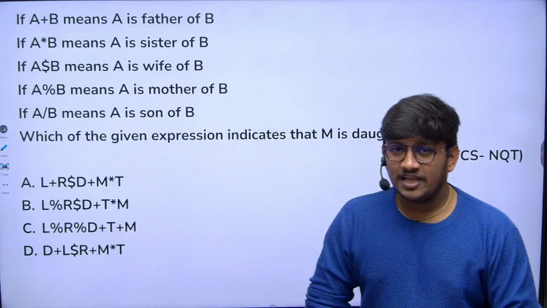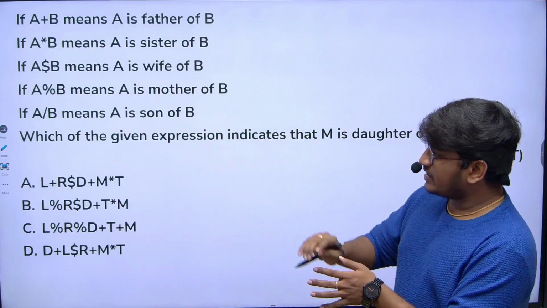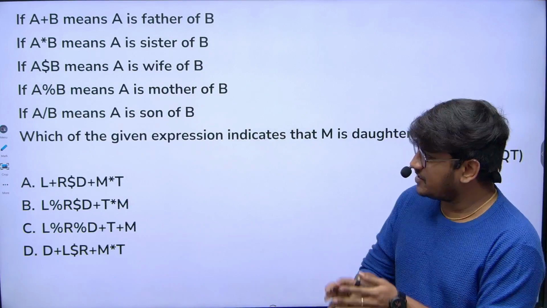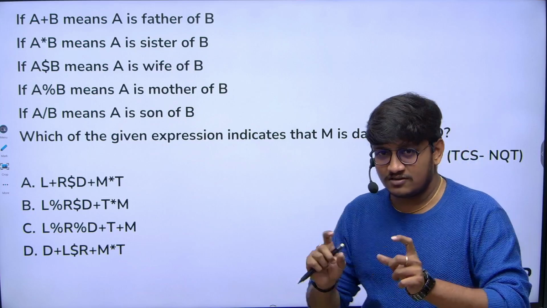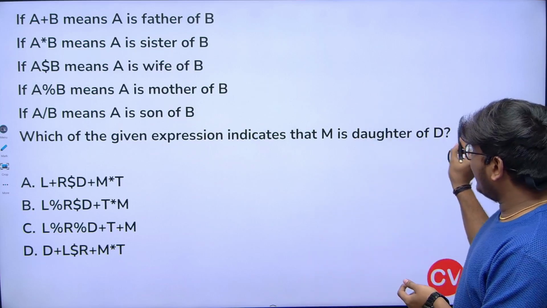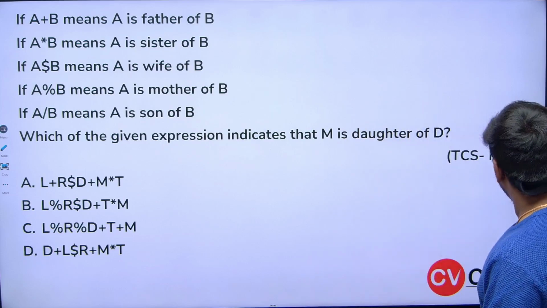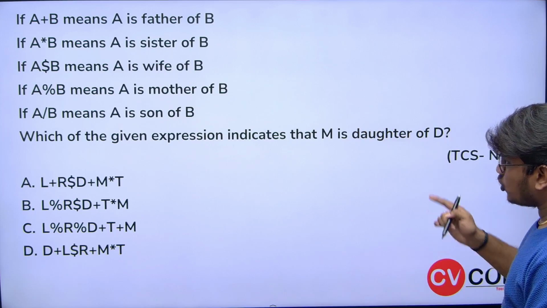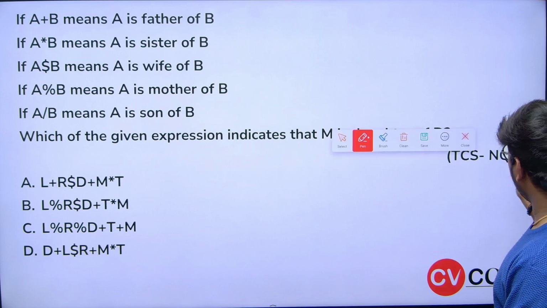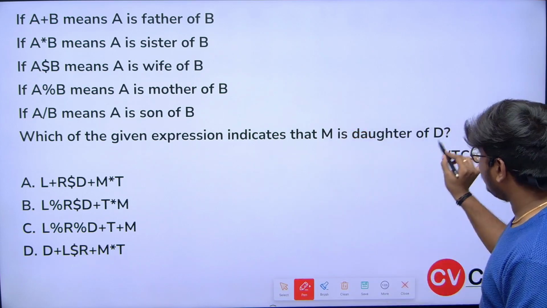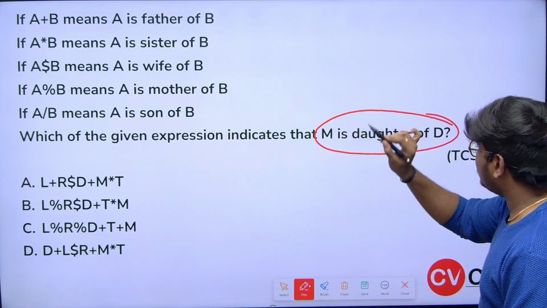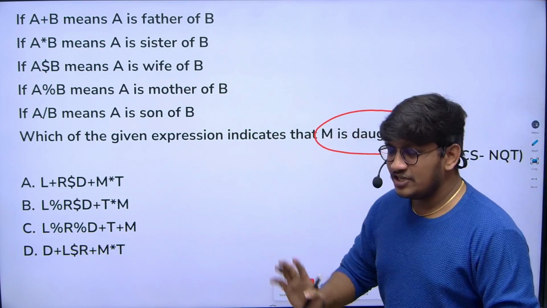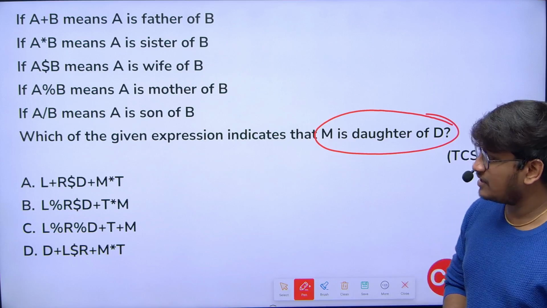Okay, I will give you 1 minute time. Can you try this question? The same pattern of question, just a small difference. Here the relation is already given. They are asking us to find in which option M is daughter of D. This relation is satisfying in one of the options. You just need to identify that particular option.